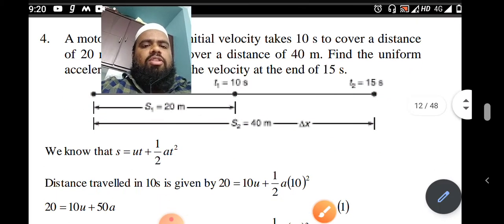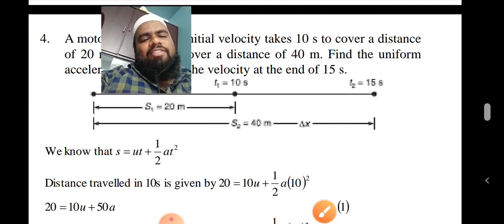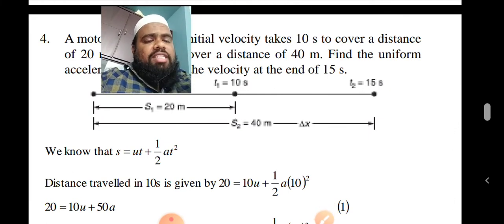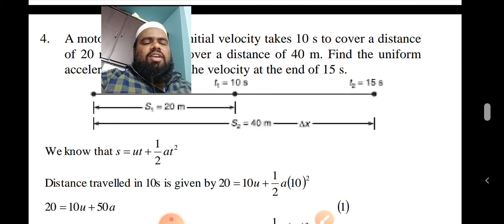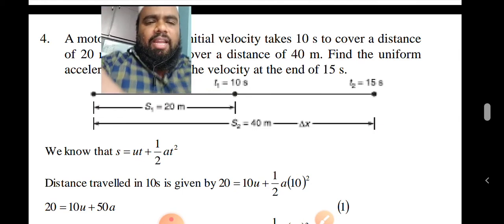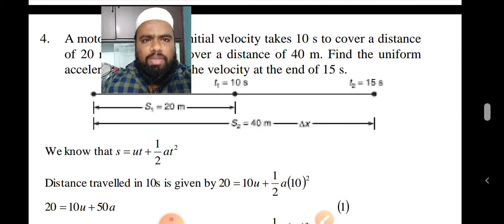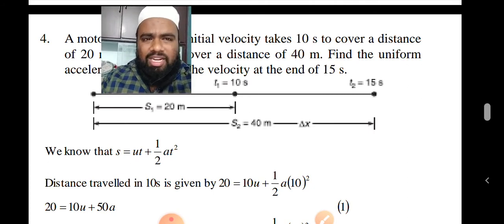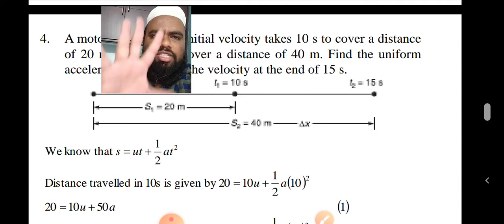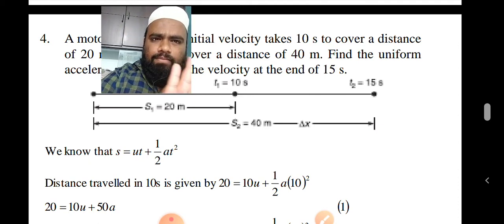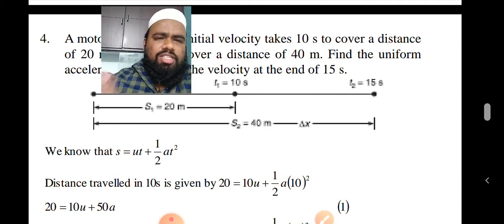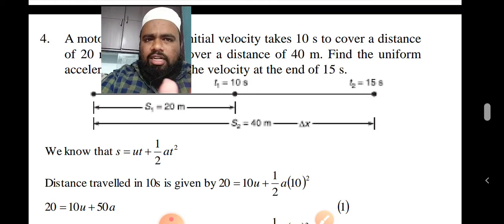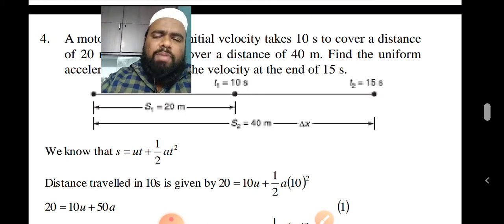Then what do you have to find out? We know that S is equal to ut plus half at square. We have to judge which case the question belongs to. This question belongs to motion in a straight line, and we know the equations: S is equal to ut plus half at square, v is equal to u plus at, v square minus u square is equal to 2as. First justify the question, first take the decision and conclude that this problem belongs to that particular area.